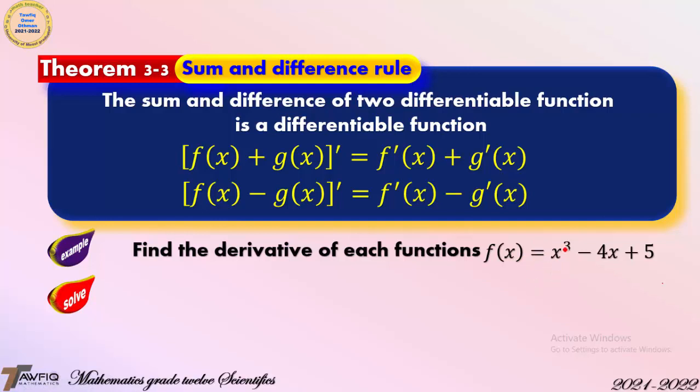x cubed is 3x, right? 3 minus 1 is 2. That means 3x squared. Then write minus, and the derivative of 4x is 4, plus the derivative of 5 is 0. Then the answer: f prime of x is equal to 3x squared minus 4.